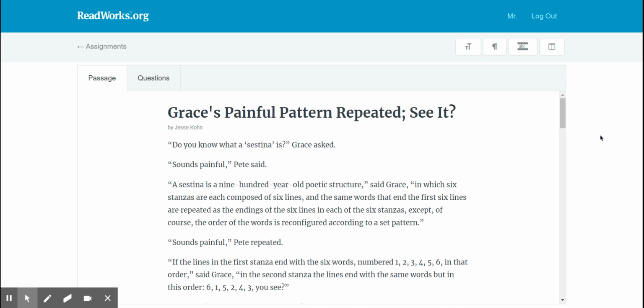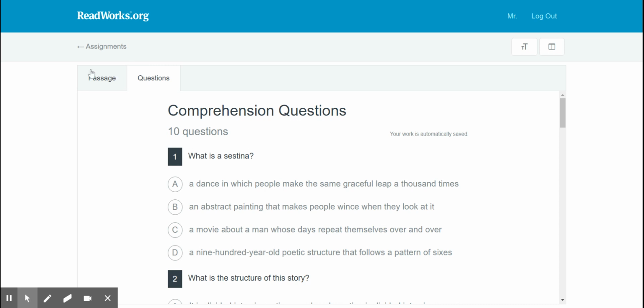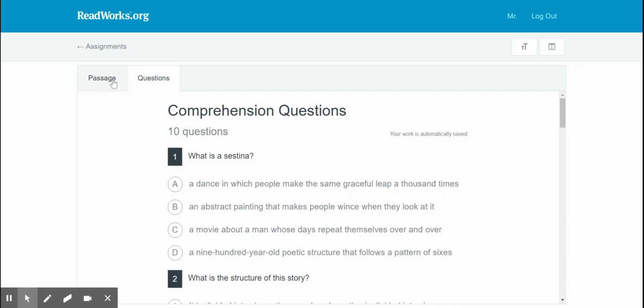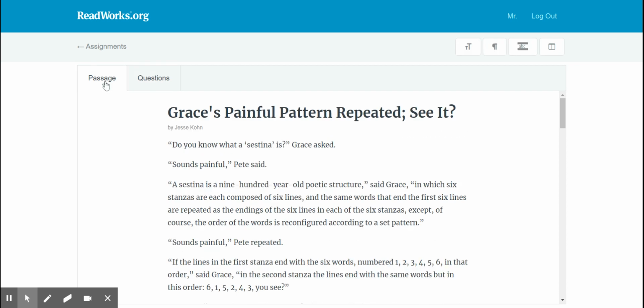However, this is what I want to show you, because this is actually pretty cool. I assigned this without having the audio attached. Now, I can have audio attached. There'll be a little icon above. You can just click on it and it'll read the passage aloud. Same thing here. You click on the questions part, right? Different tabs, questions and audio. Those will be able to be read aloud to you.